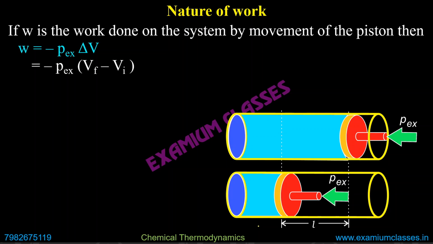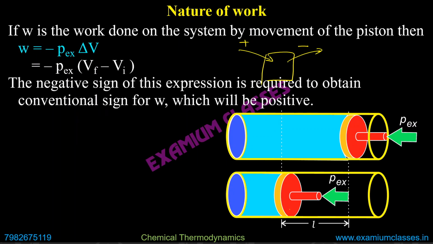The work done in case of irreversible process is given by minus P external delta V. This minus sign is just taken to comply with the sign convention. If we don't have this minus sign, then our sign convention that the work done on the system is positive and work done by the system will be negative will fail. So that's why this negative sign is there. If the question is why this negative sign is there, your answer will be simple: to comply with the sign convention that work done on the system is positive, work done by the system is negative.